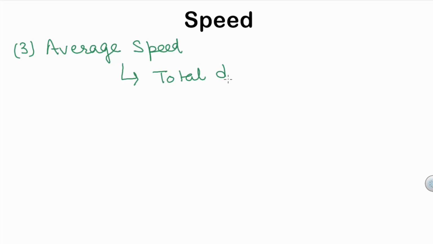Now the third type of speed that we would discuss here is average speed. We calculate the average speed of a moving object or body in the cases when the body is moving with variable speed in general. So for an object moving with variable speed, the average speed is the total distance traveled by the object divided by the total time taken to cover that distance.